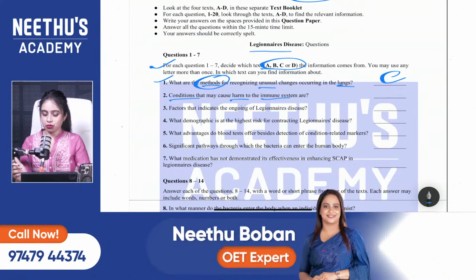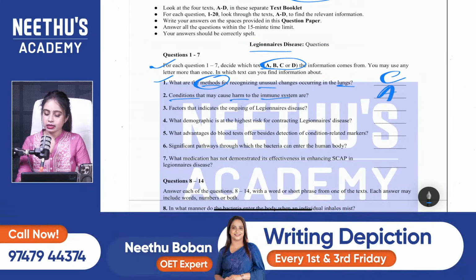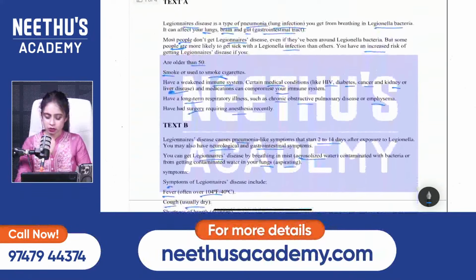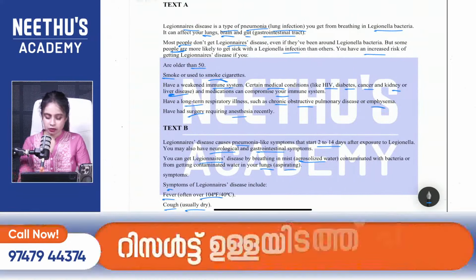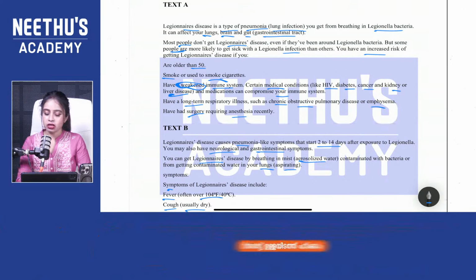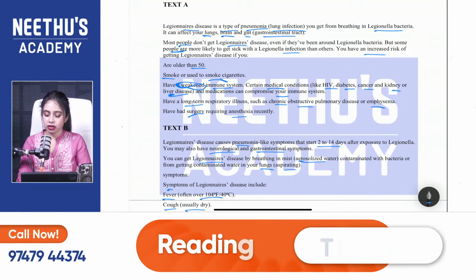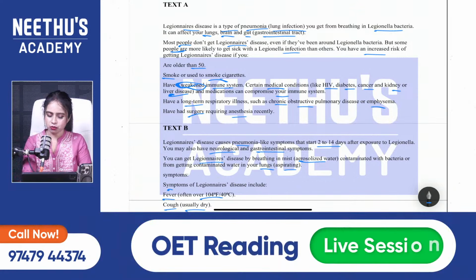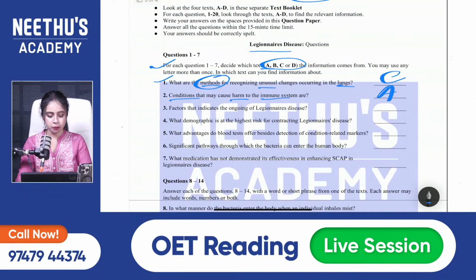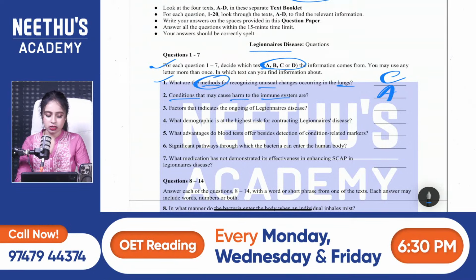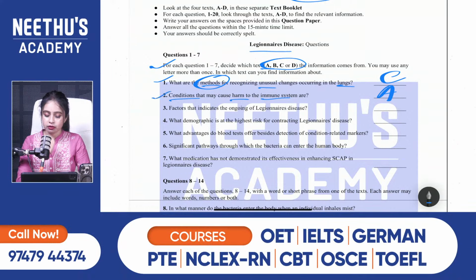Yeah, very good, Vishnu. Okay, Vishnu, answer is in text A. So that answer is A. And as you can see in text A, here, have weakened immune system. That is, it is affecting the immune system. Certain medical conditions, say HIV, diabetes, cancer, kidney or liver disease. So these are the conditions which can affect your immune system. So answer is A. A is the right answer. Yes, Deepa, Jarina, Santwana. Very good, very good.